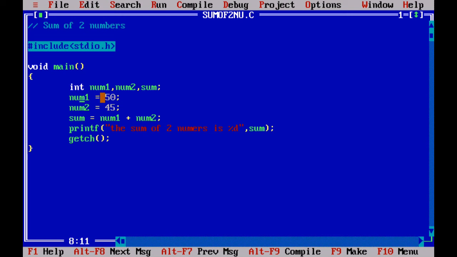In num1 we are assigning 50 and in num2 we are assigning 45, and in sum we are saying that the value of num1 plus the value of num2 is getting stored in this sum variable, and we are printing the sum of two numbers is %d. The %d tells the compiler that there is an integer variable coming into it, and after the comma we are giving that integer, and the semicolon and the getch.